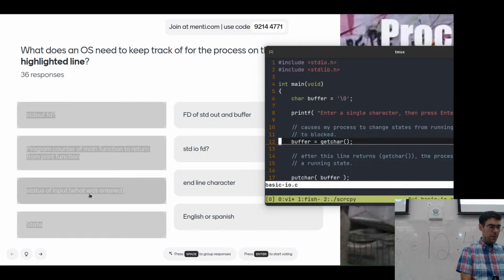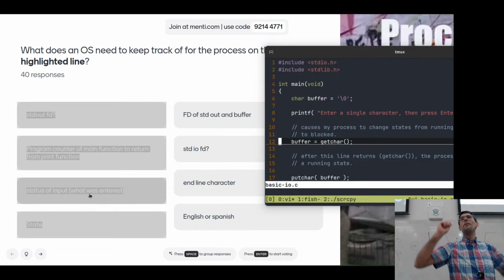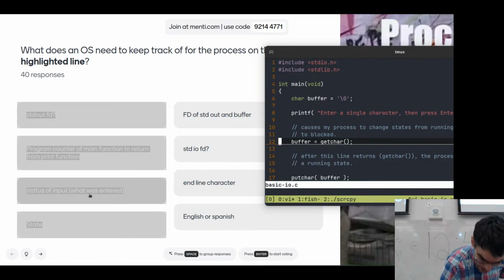The status of input, so what was entered? This is going to be something that we're going to have, yes. The state, so we've got the state here, and the state will have changed now. So the state went from running to what? Just shout it out. All of us, let's all shout it out, so it's not one person saying it. Blocked, thank you, yes. We went from running to blocked, okay.